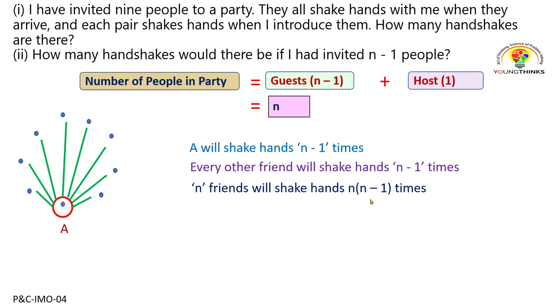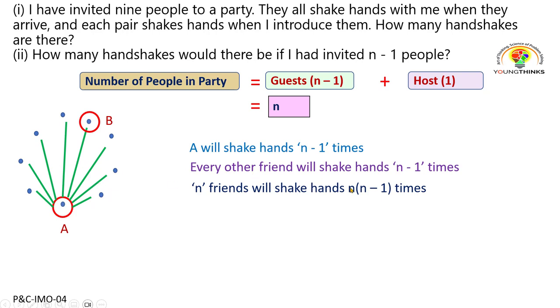But there is a problem with this n into n minus 1. When we look at this particular pair, from A you'll be having n minus 1 handshakes. One of them is with the person B. And when you come to B, B will also be having n minus 1 handshakes. One of them will be with the person A. But the handshake taking place between A and B, this particular green bond, is counted twice. One from A's perspective and another time from B's perspective. So just like that, every single green line is counted twice.